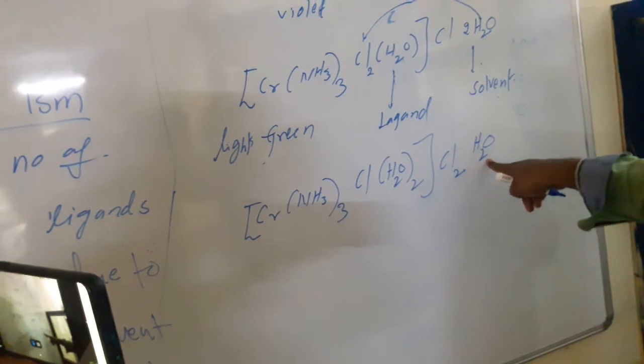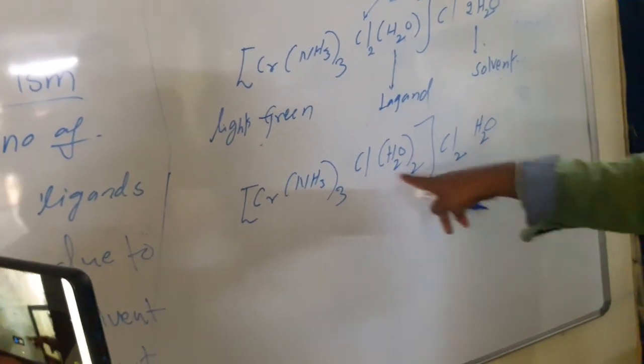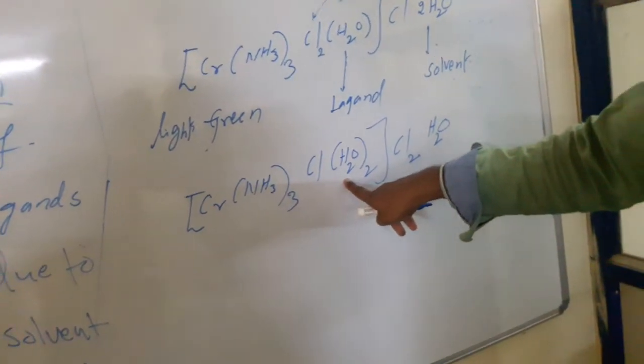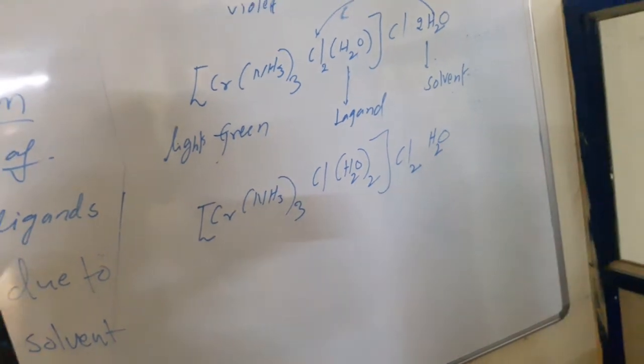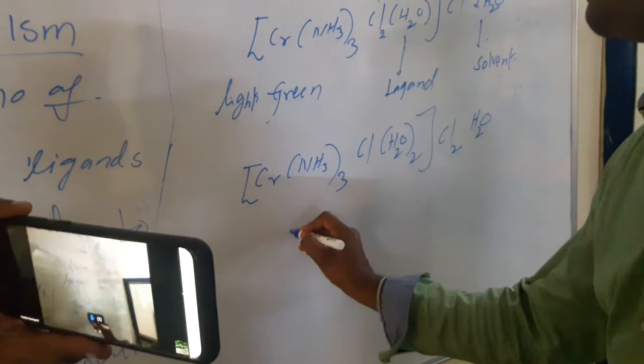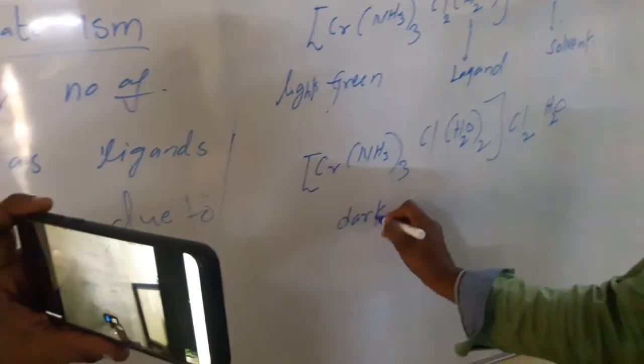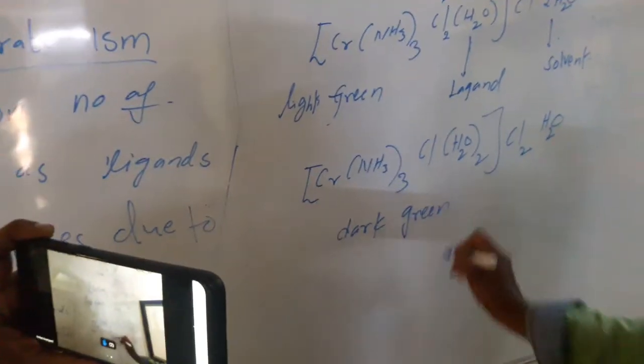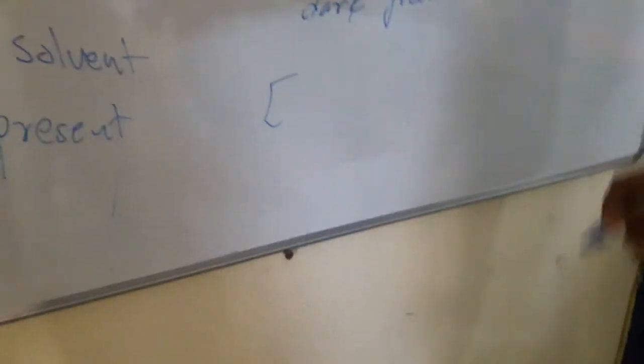Here water acts as a solvent. In this case the same water molecules act as ligands. And one more complex, this is a dark green color complex.